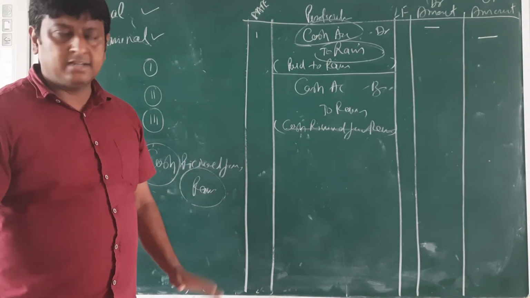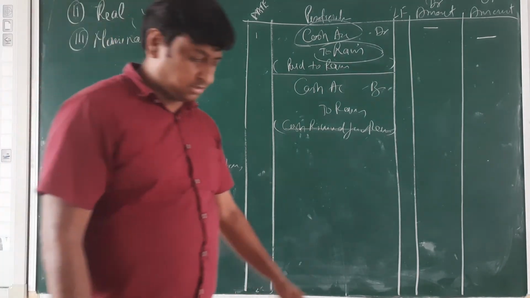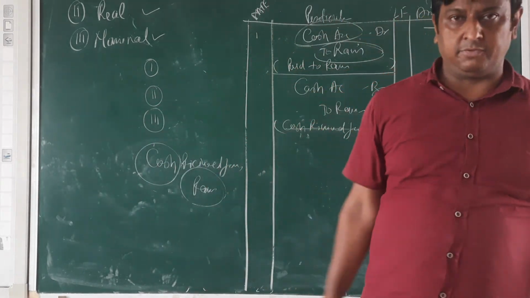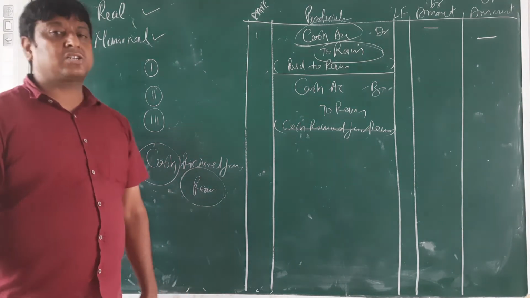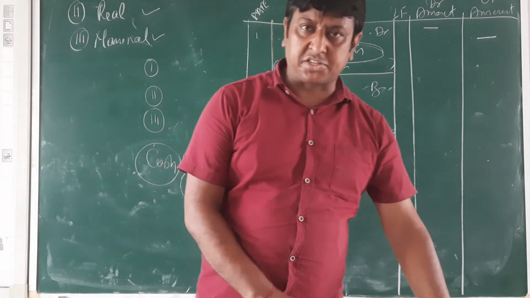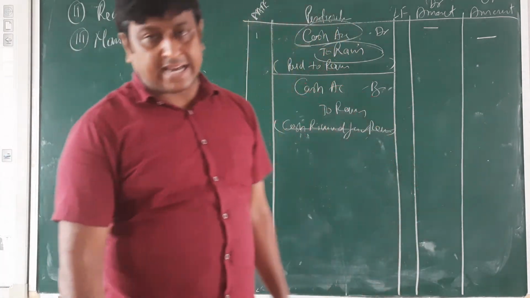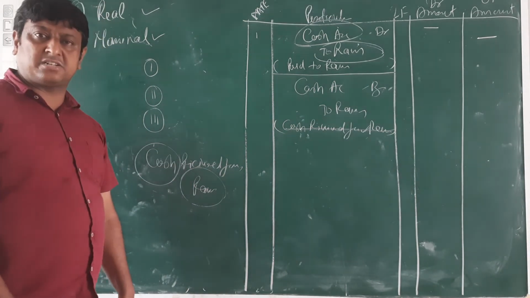Clear? After that, some discount. We are talking about discount. Two types of discount are there: one trade discount and second is cash discount.